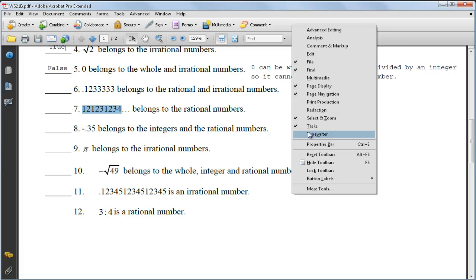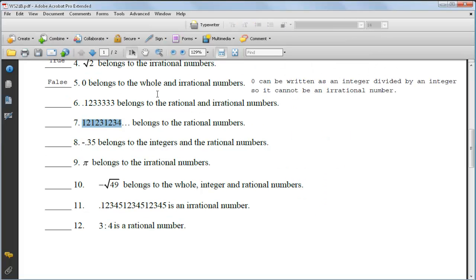Turn on my typewriter again. So negative 0.35 or negative 35 hundredths belongs to the integers and the rational numbers. Well, if you remember the set of integers, it starts at 0 and goes to the right with the counting numbers like 1, 2, 3, and then it goes to the left with the opposite of the counting numbers, which would be negative 1, negative 2, negative 3.